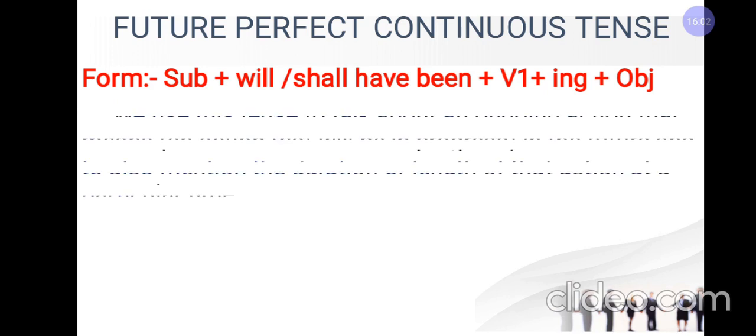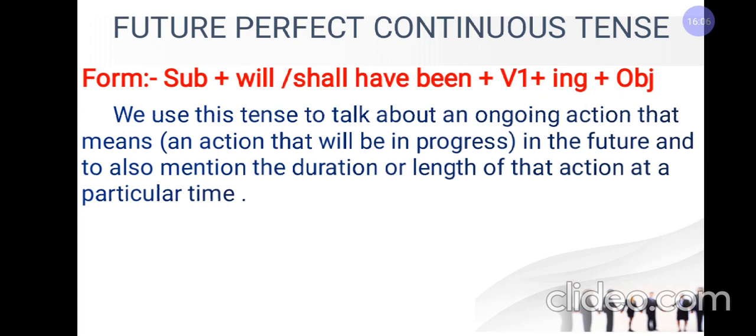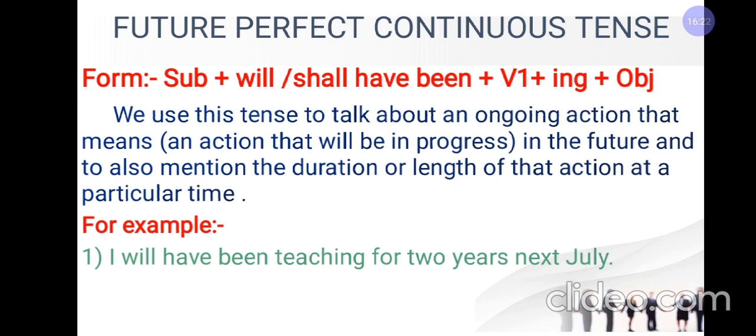We use subject plus will have been/shall have been plus first form of the verb with ing and object. We use this tense to talk about an ongoing action, that means an action that will be in progress in the future, and to also mention the duration or length of that action at a particular time. You can see the examples here. I will have been teaching for 2 years next July. For 2 years next July, I am teaching, and this is an ongoing action because I am still teaching and I will teach in coming years also. So I will have been teaching for 2 years next July is showing future perfect continuous tense.